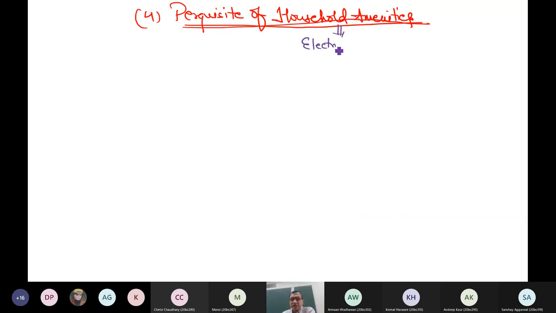Electricity, providing electricity, water, gas connection, and gas. Any other? So these are the main ones: electricity, water, gas.